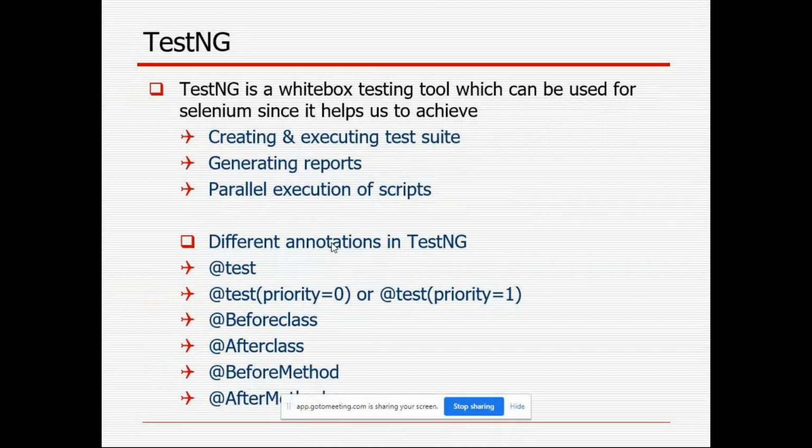If 10 cases I have written, initially the first case I am going to give the priority, means which one you are going to give the priority, that one also you have to mention. If you have mentioned the priority value, it will pick according to the 0 to upwards value only. Otherwise by default it will take alphabetical order, A B C D E, like that, if you have not mentioned any priority values.